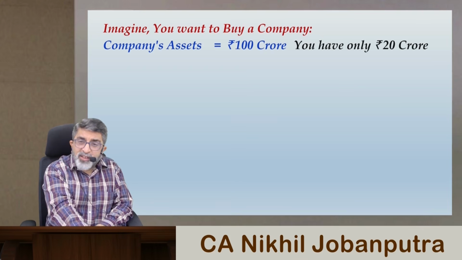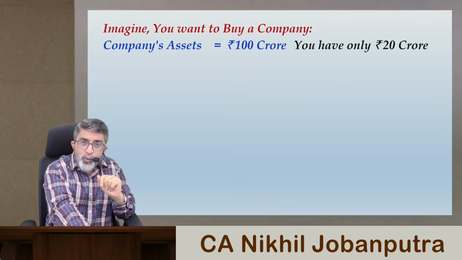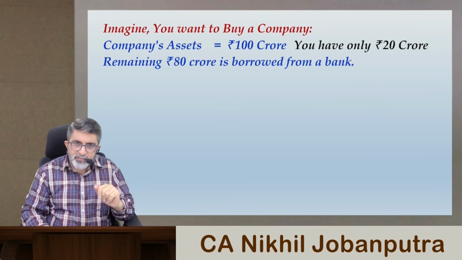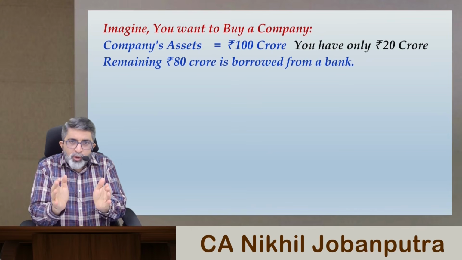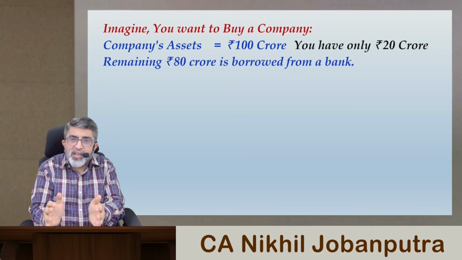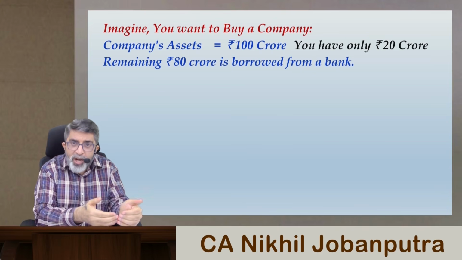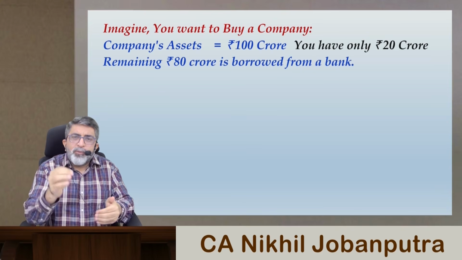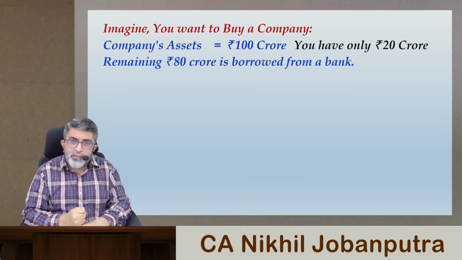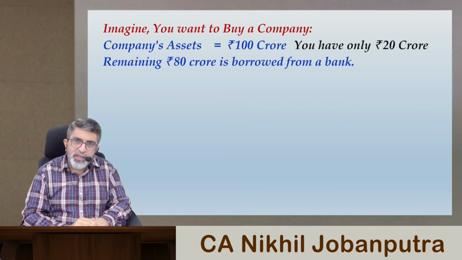So let us assume what is the shortfall that we find over here, that is rupees 80 crores, right? So remaining rupees 80 crore is borrowed from a bank. So now you had your own money, rupees 20 crore, you borrowed from bank rupees 80 crore, total money you have employed in buying assets of a company worth rupees 100 crore. The question is, who owns this company? Correct? Who owns this company?